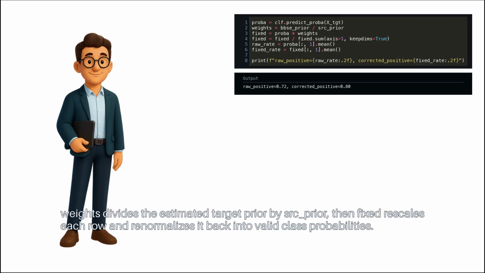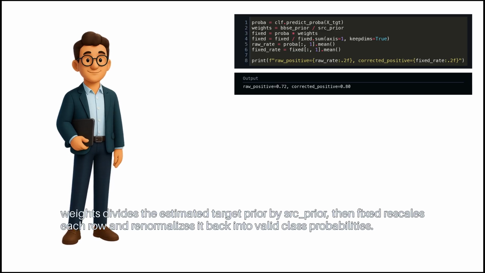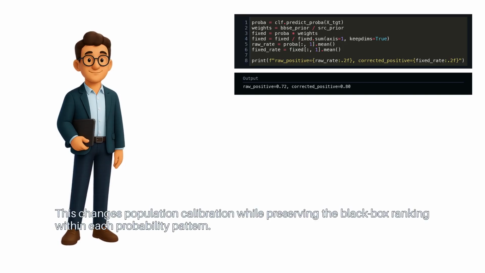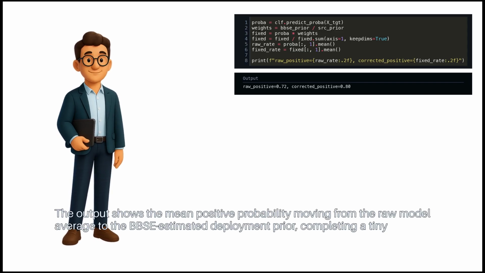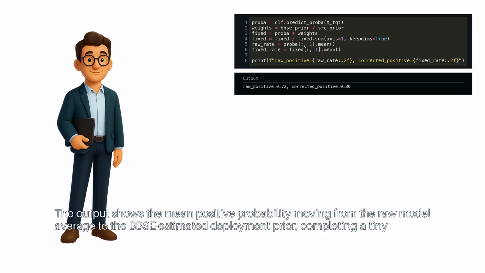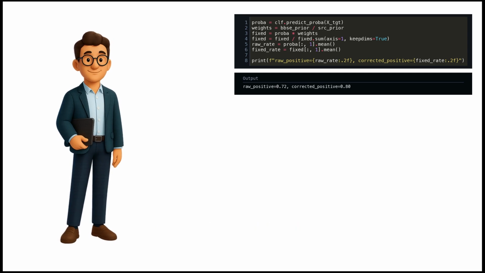Weights divides the estimated target prior by the source prior, then fixed rescales each row and renormalizes it back into valid class probabilities. This changes population calibration while preserving the black box ranking within each probability pattern. The output shows the mean positive probability moving from the raw model average to the BBSE estimated deployment prior, completing a tiny detection and correction baseline.